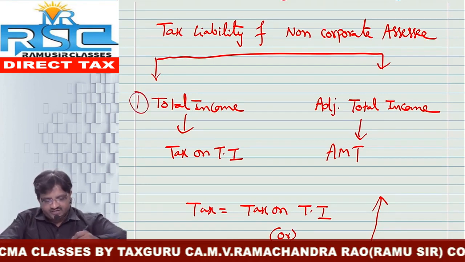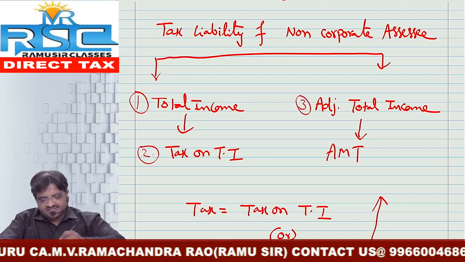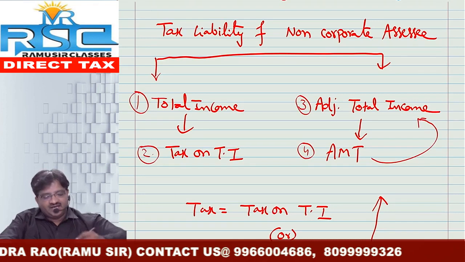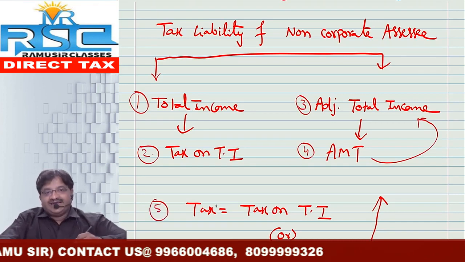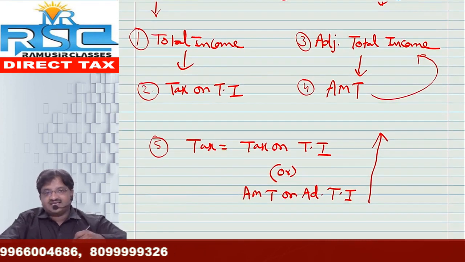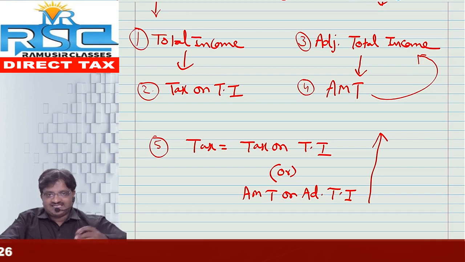Step number 1, total income. Step number 2, tax on the total income. Step number 3, adjusted total income. Step number 4, AMT on adjusted total income. Step number 5, net tax liability is equal to the higher of normal tax liability as well as AMT. I repeat, higher of normal tax or AMT, we need to pay as tax.